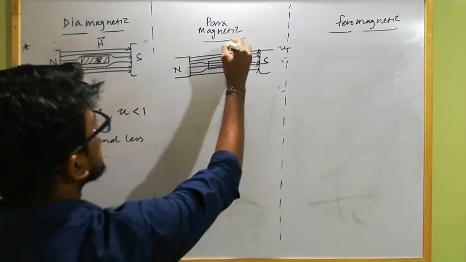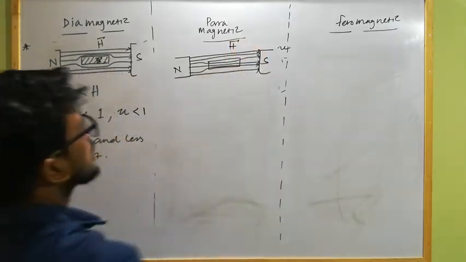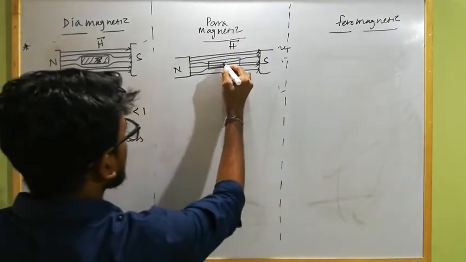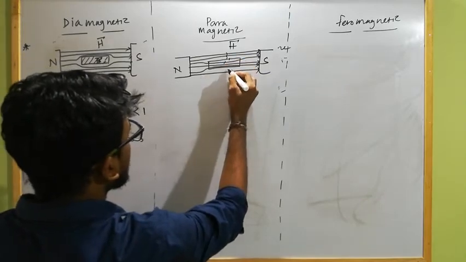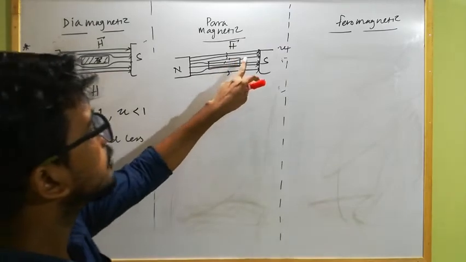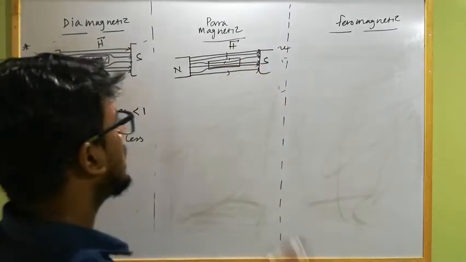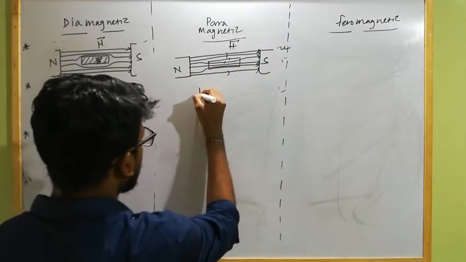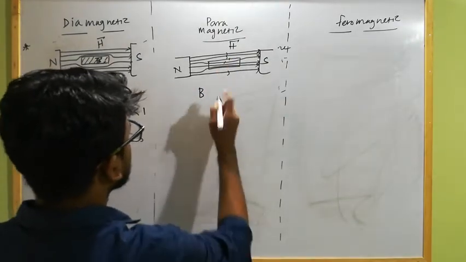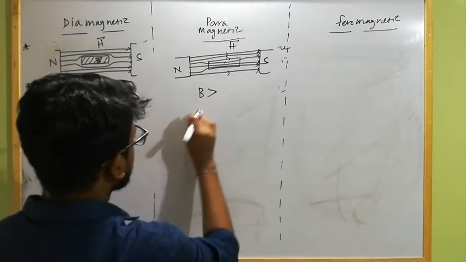When you place it in an external magnetic field or magnetizing field H, all the magnetic field lines may not pass through the substance, but most of them must pass through the paramagnetic substance. So in this case, the magnetic field induced within the paramagnetic substance is slightly greater than the external magnetic field strength.